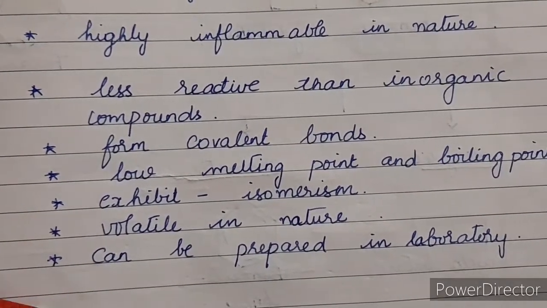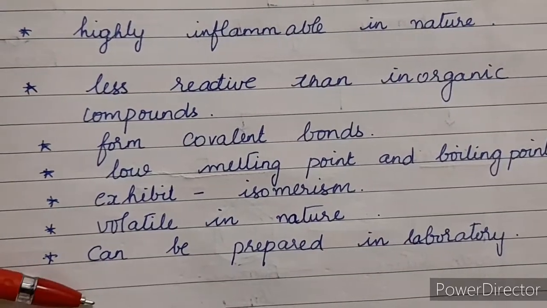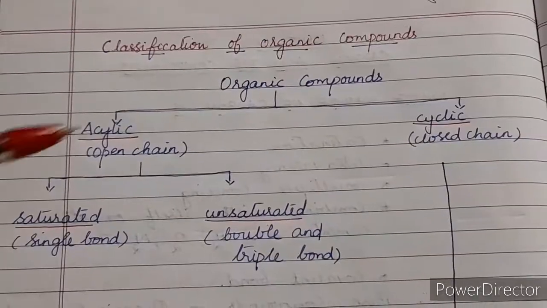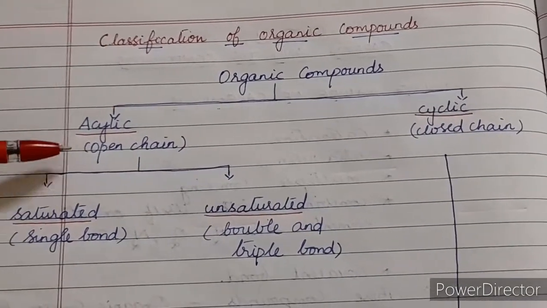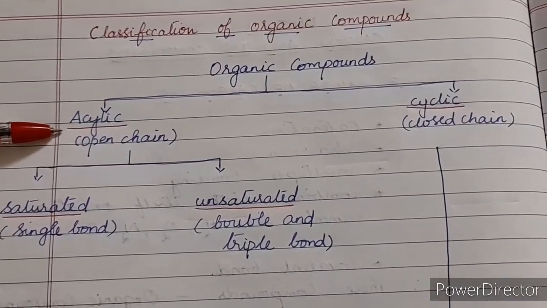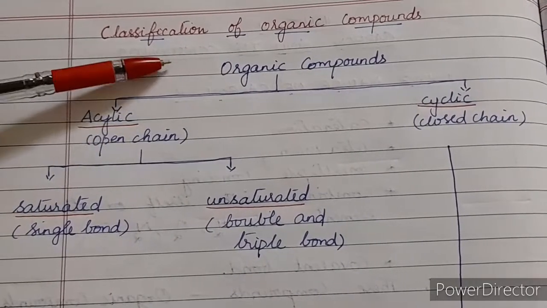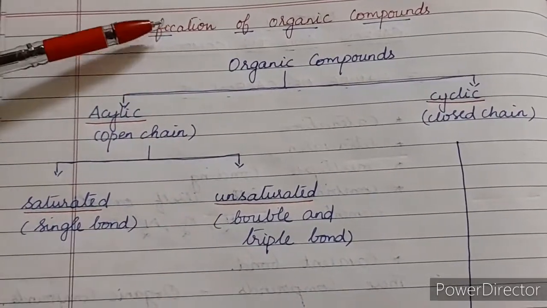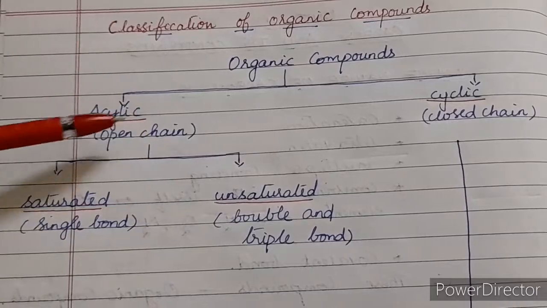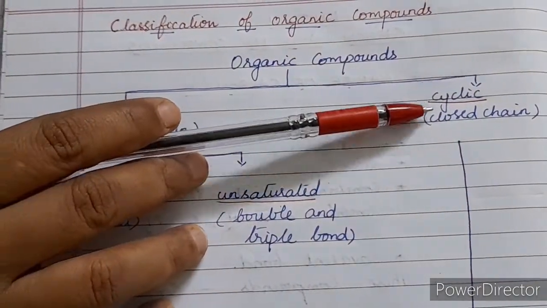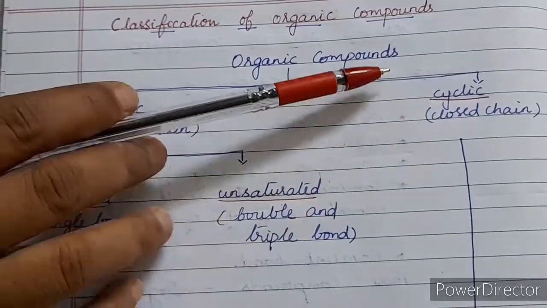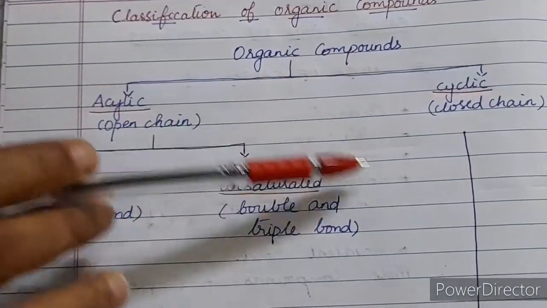So these are the general characteristics of the organic compound. Now, if you see, the organic compounds are classified into acyclic, that is open chain. It will not be in a closed structure, it will be in a straight structure, right? As a straight line, the compound will be in a straight chain. And the next one is cyclic. Cyclic in the sense there will be a closed one, either in a square or in a hexagon shape.